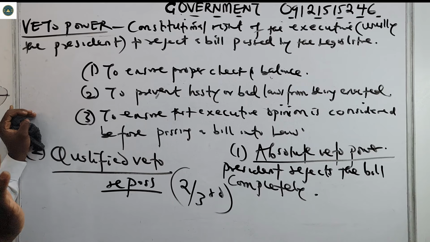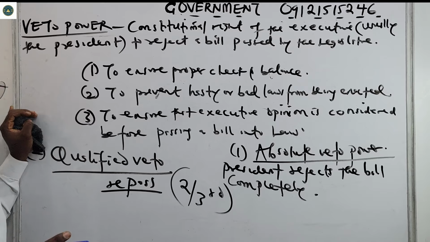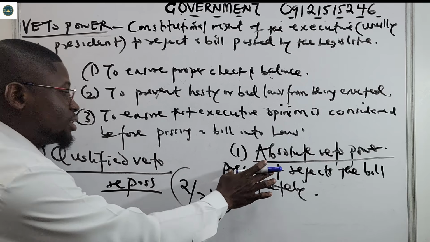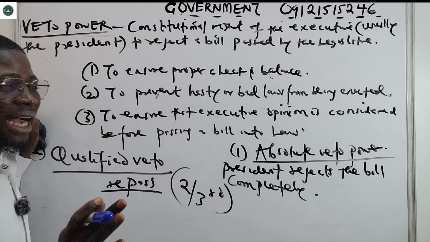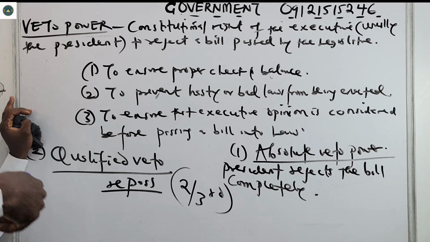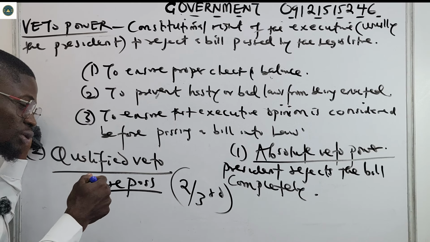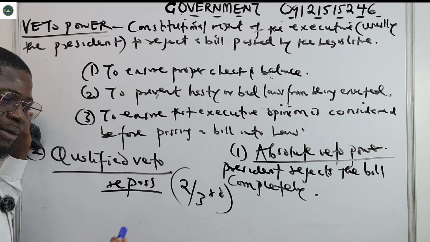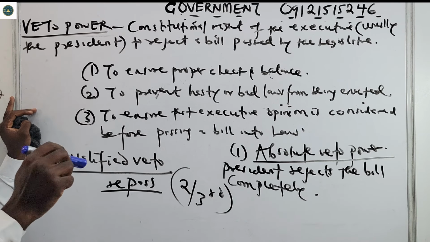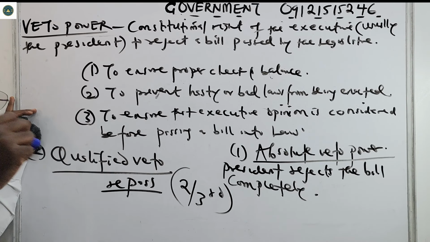In that case, they do not need the president's approval again. If they repass the bill, it will automatically become law. Absolute veto, the president rejects it outrightly. But with qualified veto, after the president rejected it, the legislature can repass the bill and it can become law if they have a two-thirds majority voting for that bill to be passed.